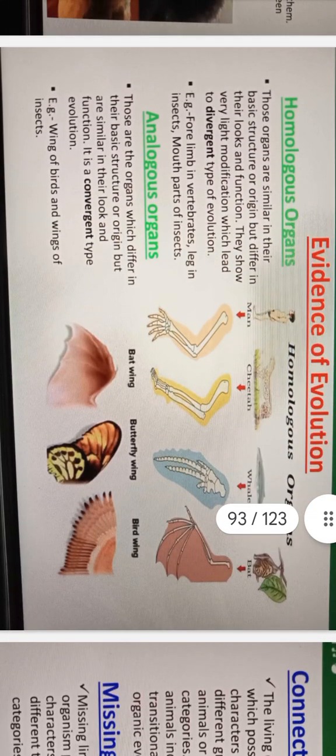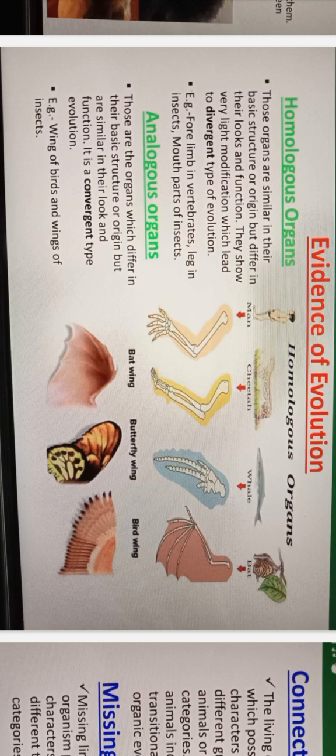Evidence of evolution. Homologous organs: those organs are similar in their basic structure or origin but differ in their looks and function. They show very slight modification which leads to divergent type of evolution. Forelimbs of vertebrates, legs in insects, mouth parts of insects; man, cheetah, bat wing, whale, butterfly wing, bat, bird wing. Analogous organs: those are the organs which differ in their basic structure or origin but are similar in their look and function. It is convergent type of evolution.